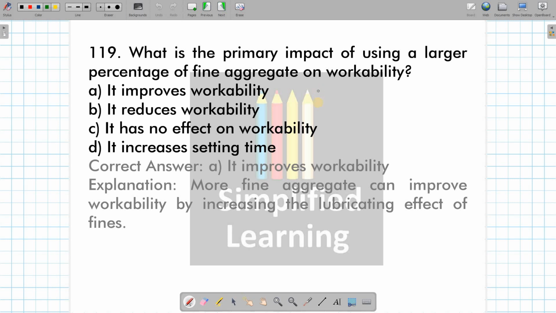Then primary impact of using larger percentage of fine aggregate on workability. See, it is going to increase the workability, it is going to improve the workability, okay? Finer the aggregate size is there, then fluidity, the flowability of the concrete is going to increase, thereby it will be having great workability, okay?